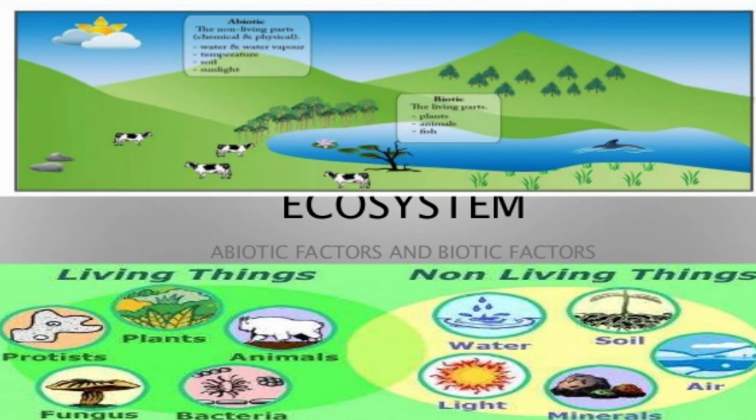So what is an ecosystem? It is a system formed by the interaction of all living organisms with each other and with the physical and chemical factors of the environment in which they live. All are linked by transfer of energy and material.